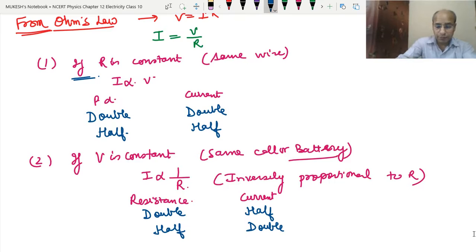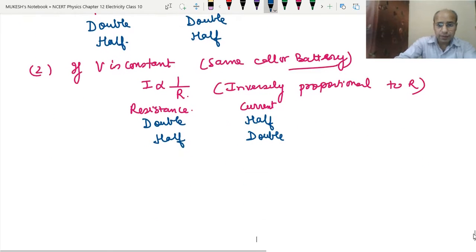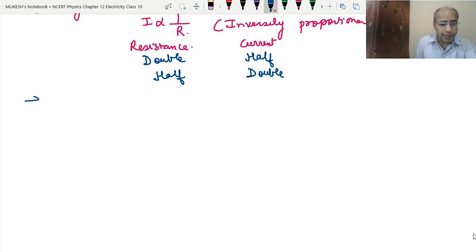So we can come to the conclusion that the current flowing through the conductor depends on two factors. One is the potential difference and second is the resistance.